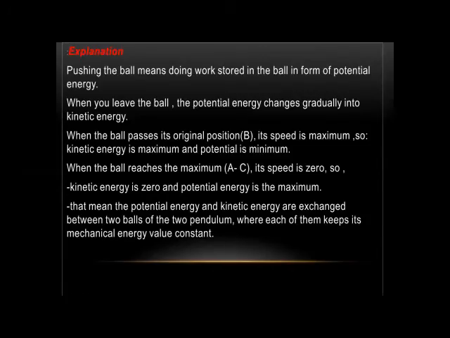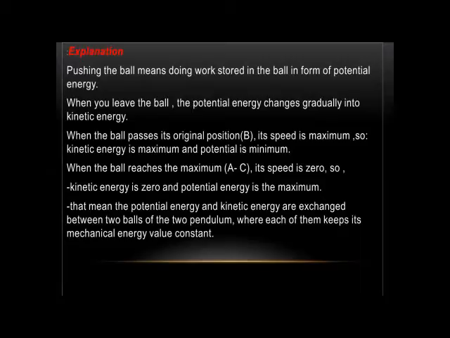Okay, what do we conclude from that activity? The explanation: pushing the ball means doing work stored in the ball in the form of potential energy. So when you leave the ball, the potential energy changes gradually into kinetic energy.